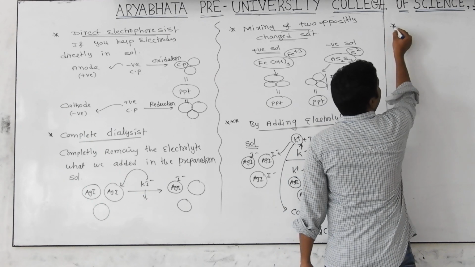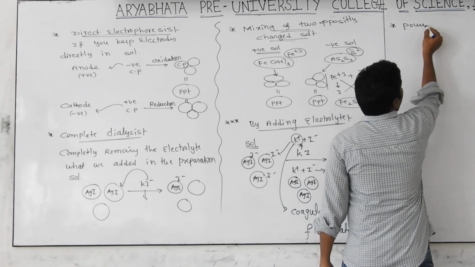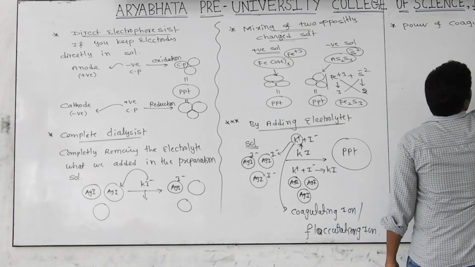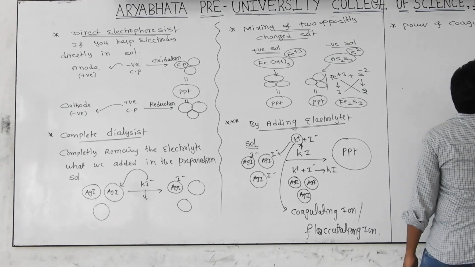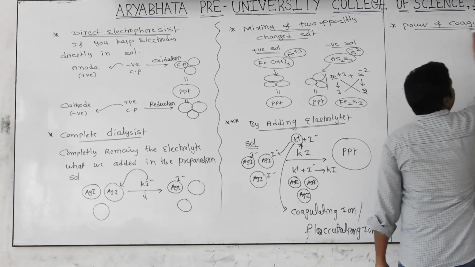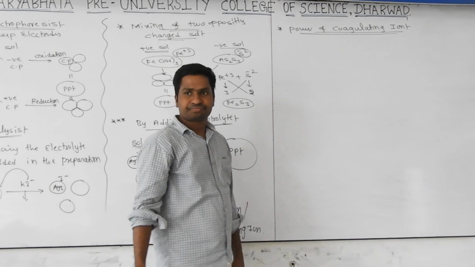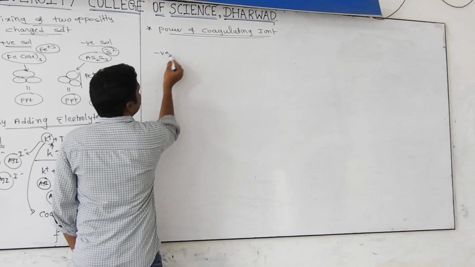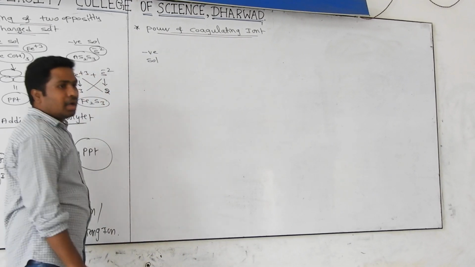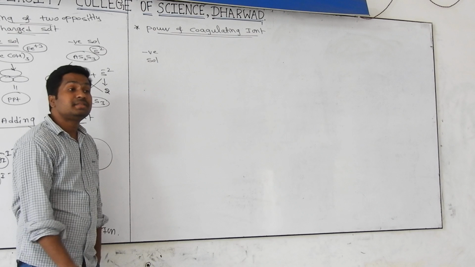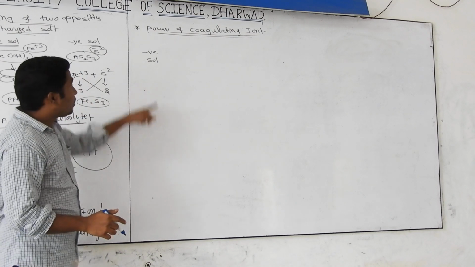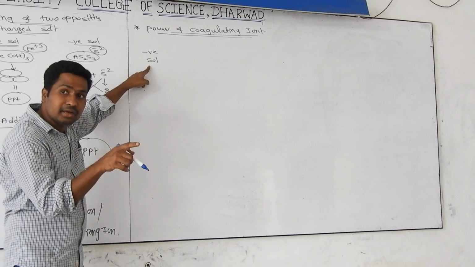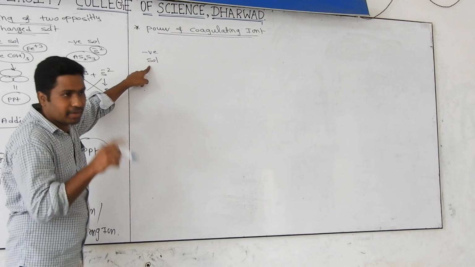Now I am explaining the power of coagulating ion. Very nice concept. It is asked in so many competitive examinations. For example, I am taking a negatively charged sol. I want to coagulate it, which means I want to precipitate it. What is required? A positively charged particle is required.